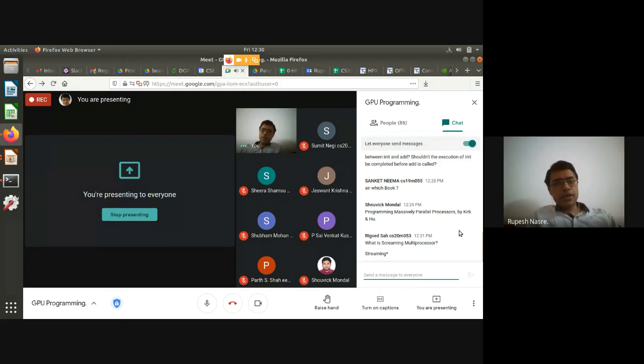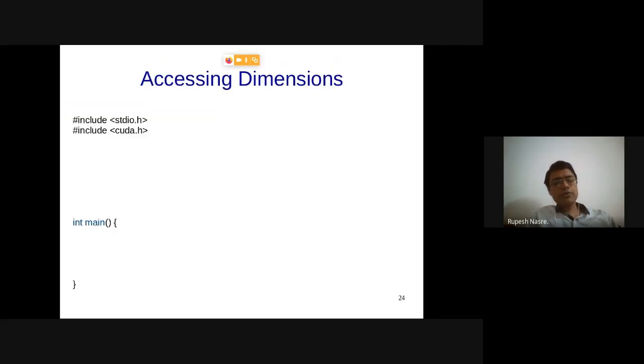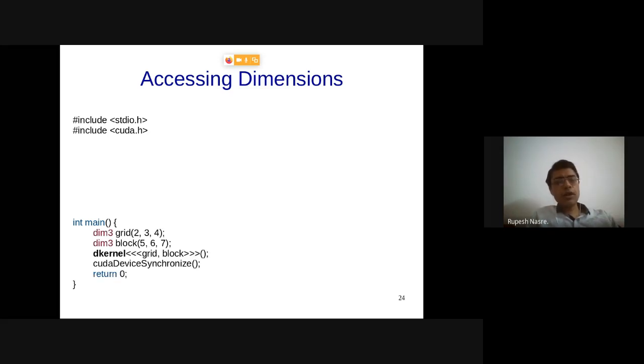Okay. All right. So let's look at a specific program. Let's understand this step by step. I'm going to start with our usual #includes and main. Then I'm going to specify how a grid is going to be specified. There are two parameters to this kernel call. I'm calling it dkernel: the grid dimensions and the block dimensions.